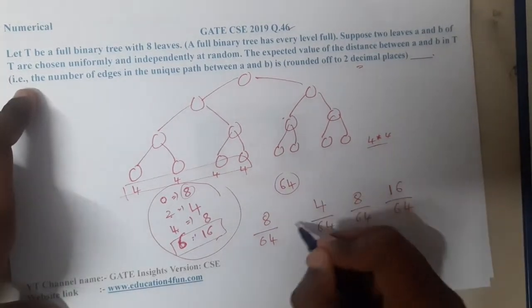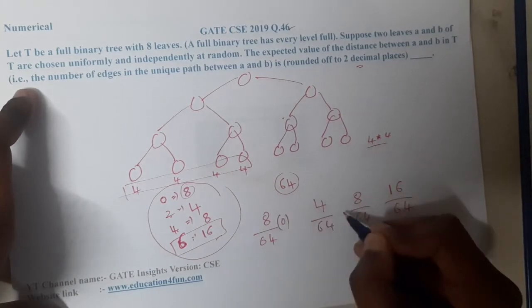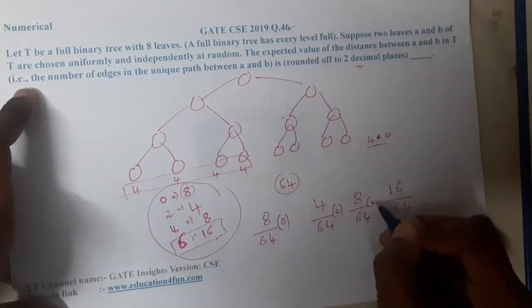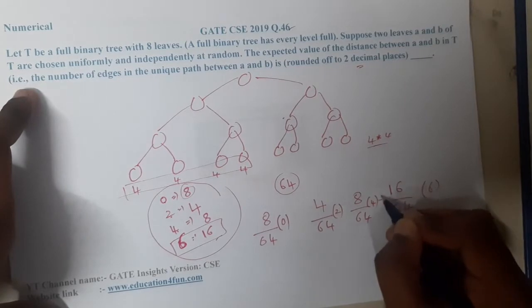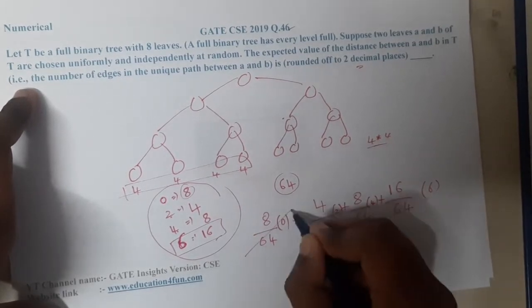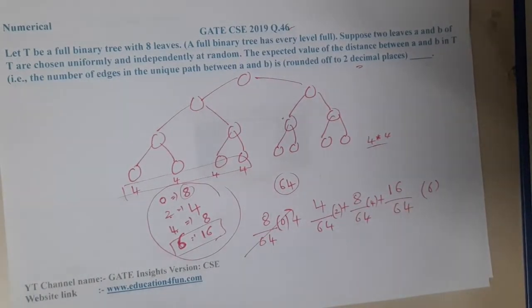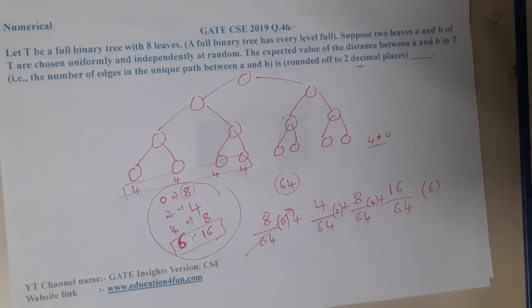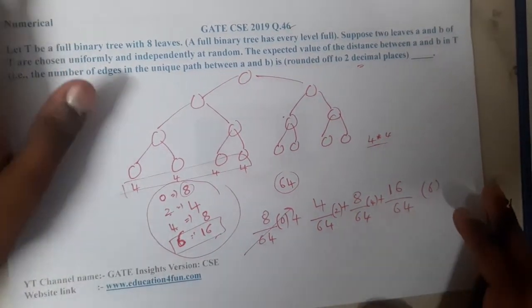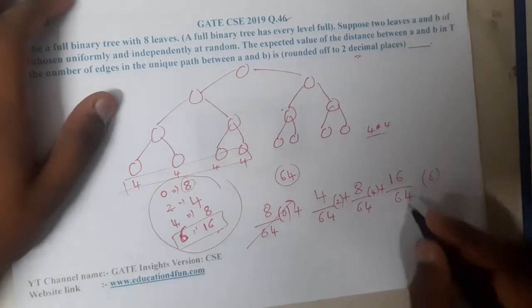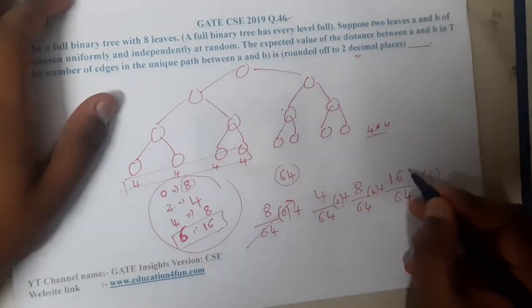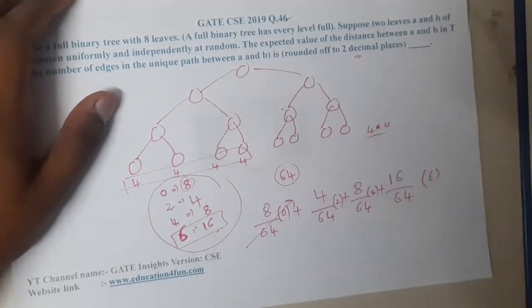Okay. And now what is the distance between them, guys? So it is a 0, it is a 2, it is a 4, it is a 6. So we need to add them. Okay. Yes. So it is anyway 0. So whatever it might be, there is no need of identifying it also. Right. Yes. So what is the result here? So let us continue calculating them. Okay. So this is nothing but. Yes. Just give me a second, guys.